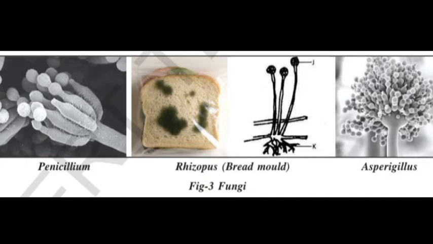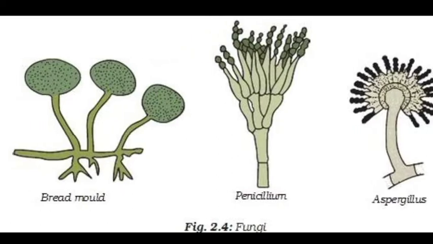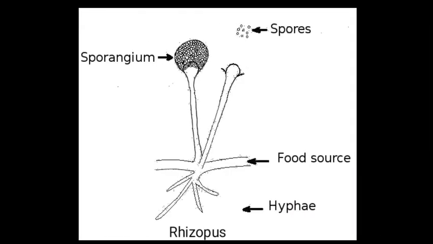So in the text we have the examples: Penicillium, Rhizopus, Aspergillus. So Rhizopus structure they have given. Let's see. Rhizopus is formed on bread mold. See bread mold, how it looks like. Penicillium structure, Aspergillus. In detail structure of Rhizopus, let's see.